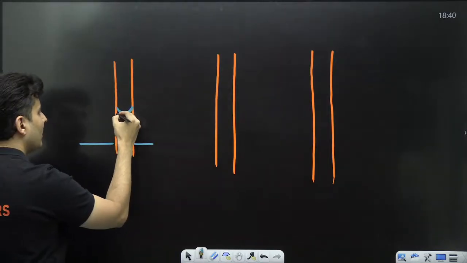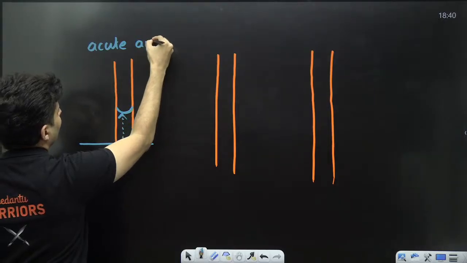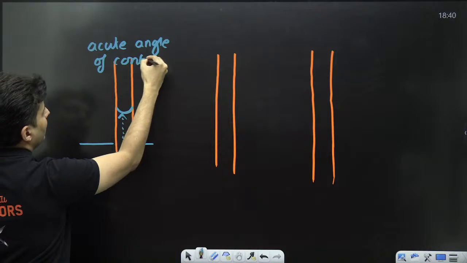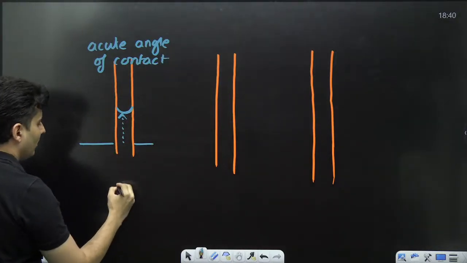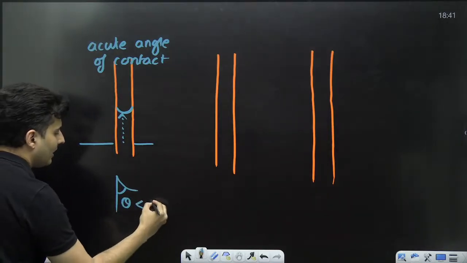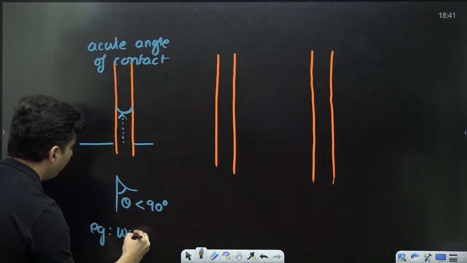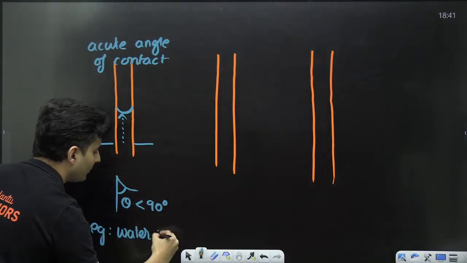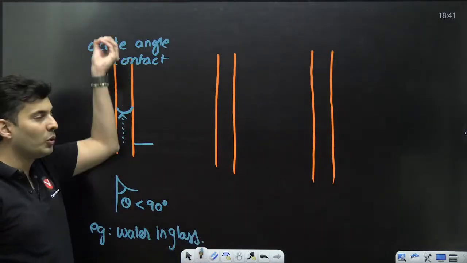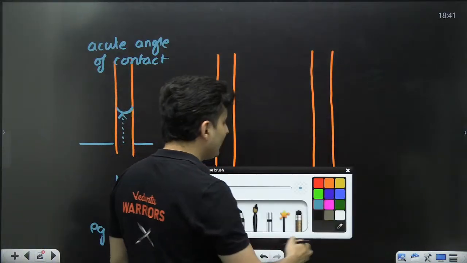This type of liquid has an acute angle of contact. You can see with the surface, this curved nature, that theta which is there is less than 90 degrees. The best example for this is water. When you pour it in a glass tube, it makes an acute angle of contact and the water goes up. This is the height by which the water goes up. Whereas liquids like mercury,